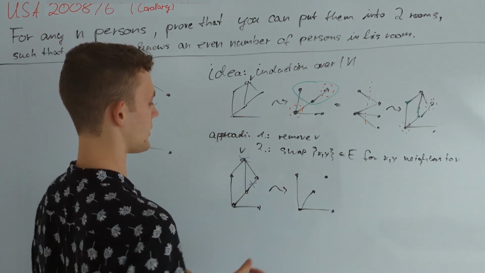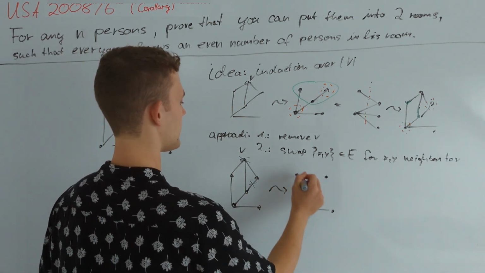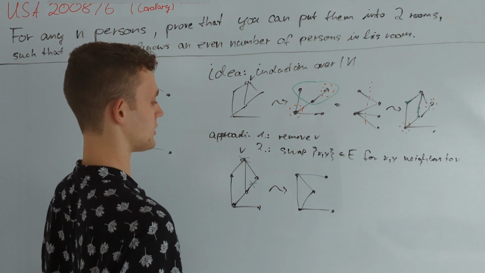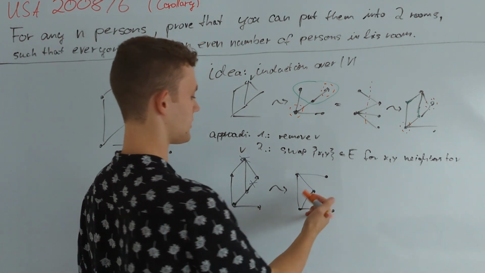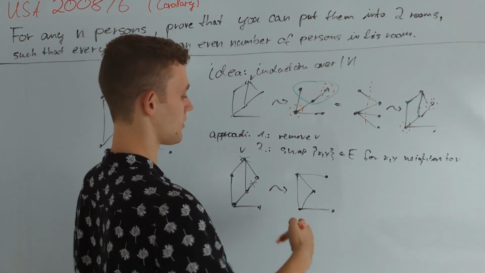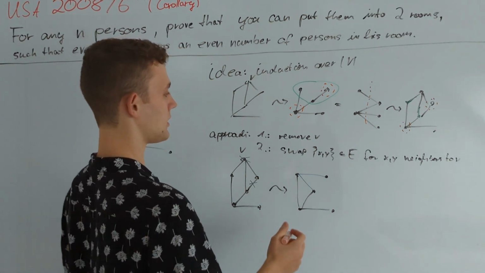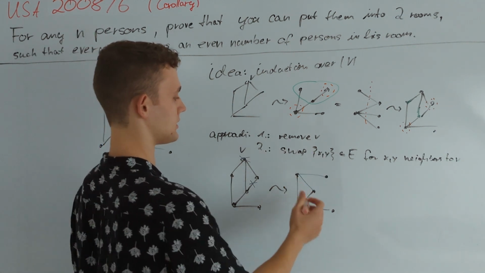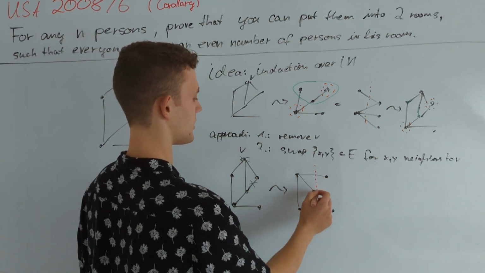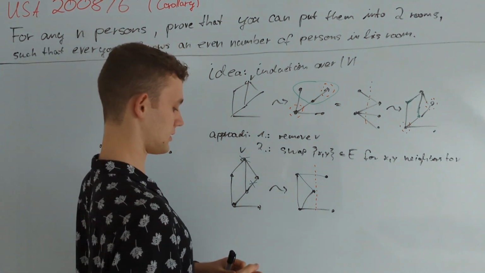Therefore, we remove that edge and instead add those two new edges to the graph. By our induction hypothesis, we can find a way to partition those vertices into two sets such that our condition holds. And indeed, of course, this is the case here. In particular, we partition the vertices like so.